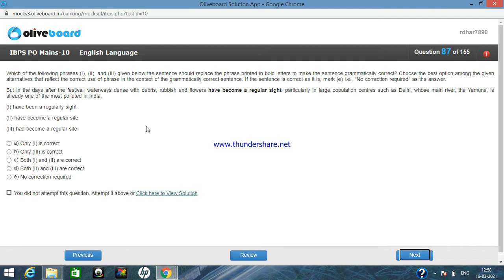Now in the third option, had become a regular site. Obviously had become will not be there, because we can see from the sentence that it is telling about the waterways dense with debris after the festival. It is not like had will be anywhere. So this is also not logically true. So the answer for this particular question will be no correction is required.